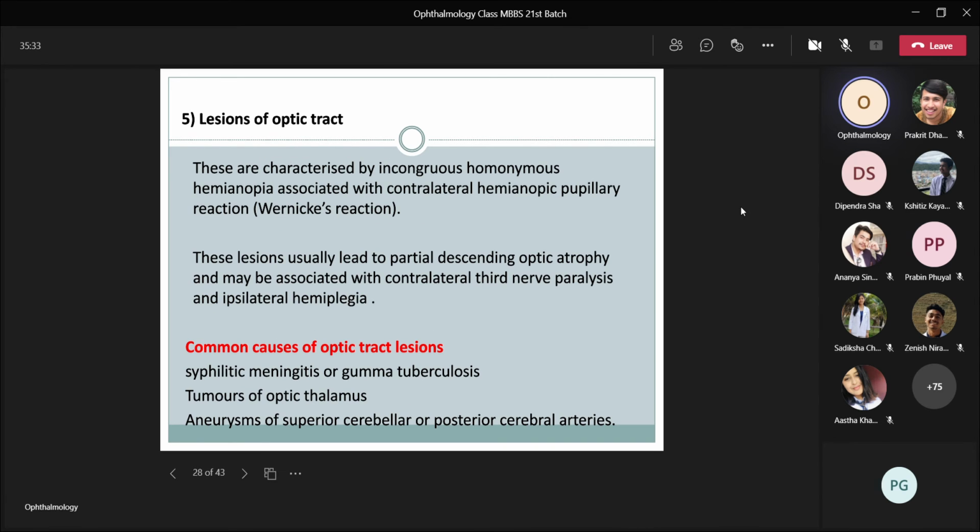And now lesions of the optic tract are characterized by incongruous homonymous hemianopia associated with contralateral hemianopic pupillary reactions, that is Wernicke's reaction. These lesions usually lead to partial descending optic atrophy and may be associated with contralateral third nerve paralysis and ipsilateral hemiplegia. Common causes of optic tract lesions are syphilitic meningitis, gumma, tuberculosis, tumors of optic thalamus, aneurysm of superior cerebellar or posterior cerebral artery.